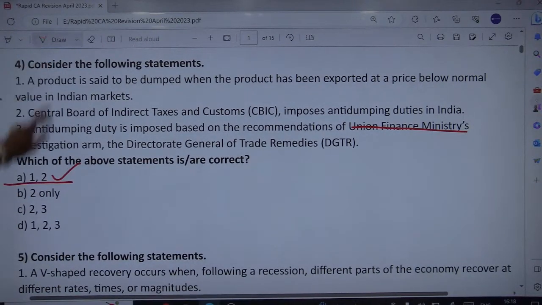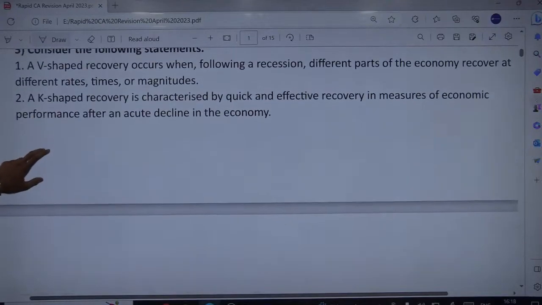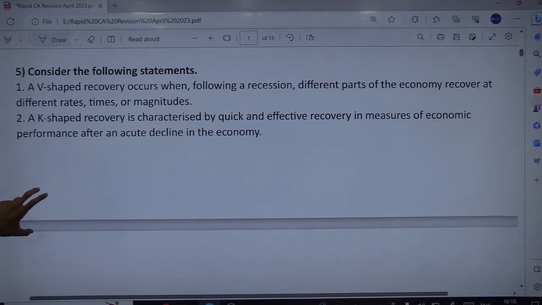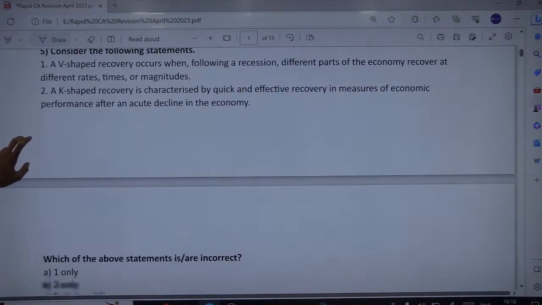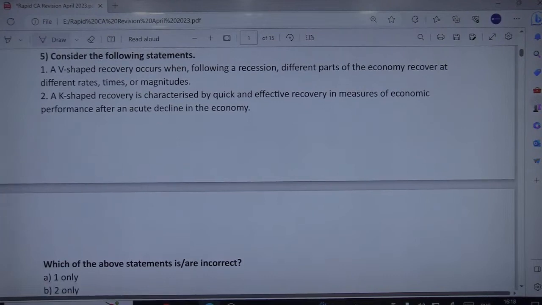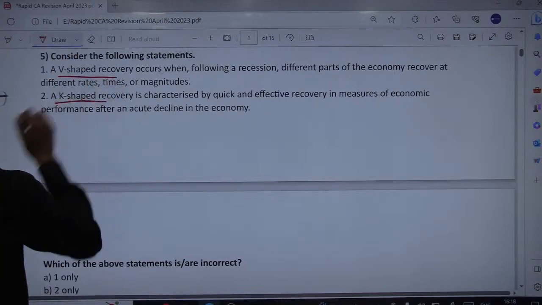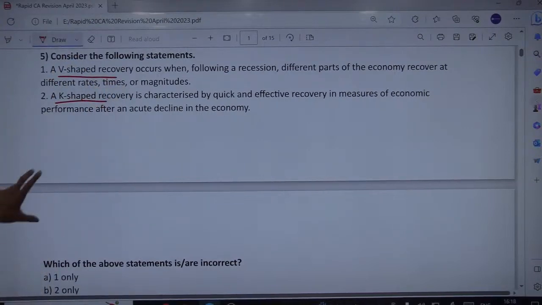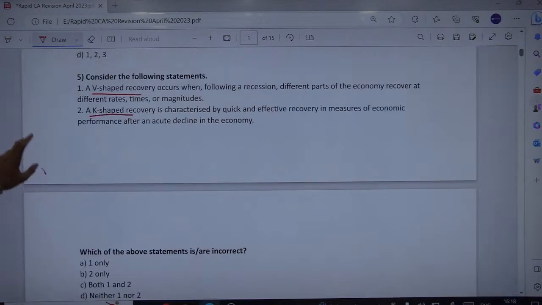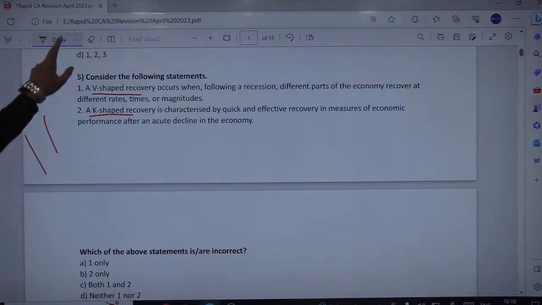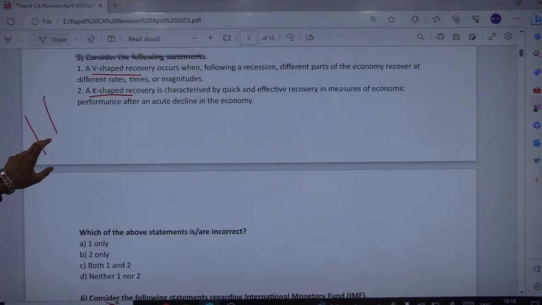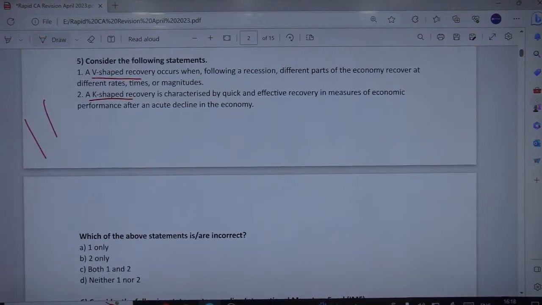Moving ahead. Next is an interesting and important question as well. This question is related to the shapes of economic recovery. The first statement is about V-shaped and the other is about K-shaped recovery. Please read the statements and try to figure out the correct answer from the given options. Go ahead. The V-shaped recovery statement reads,